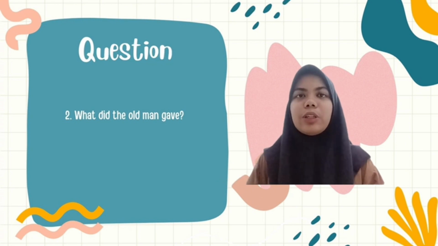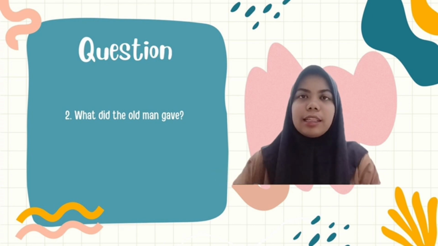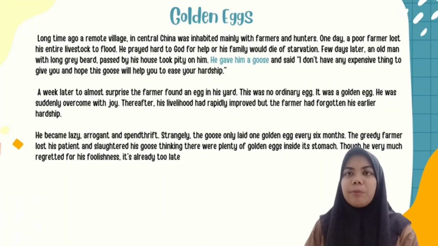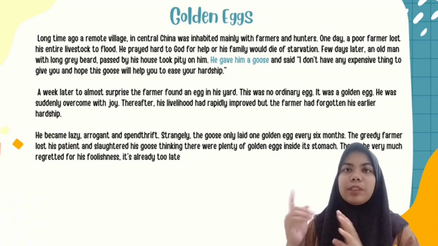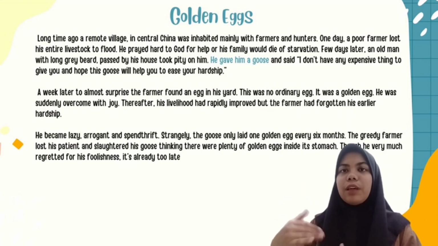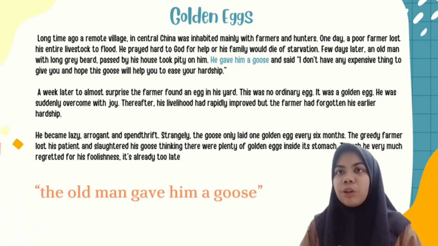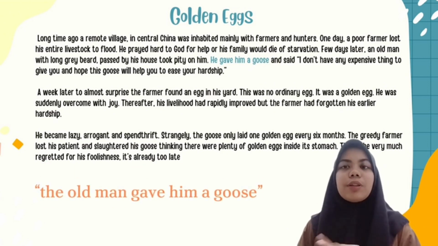So let's continue to the second question. The question is, what did the old man give? In this question, the keyword is gave. Going back to the text, the word gave can be found in the first paragraph in the fourth sentence. He gave him a goose. So the answer is the old man gave him a goose.